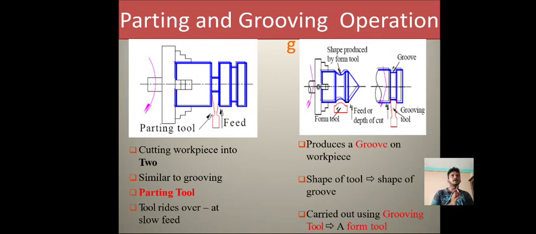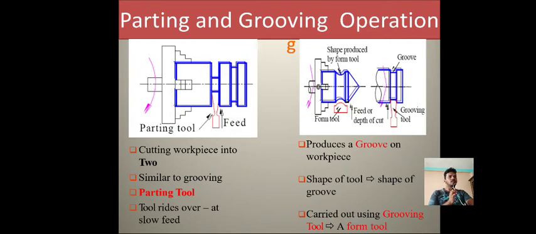Parting is nothing but a cutting operation. It is similar to grooving, but the tool provided here is the parting tool. But the rate of feed given here is very low. Okay, low speed and feed. And you can see in the grooving operation, there is a shape produced by the form tool. Okay, by the form tool it has been provided a semicircular face, whereas in the grooving tool it has been provided the groove operation.